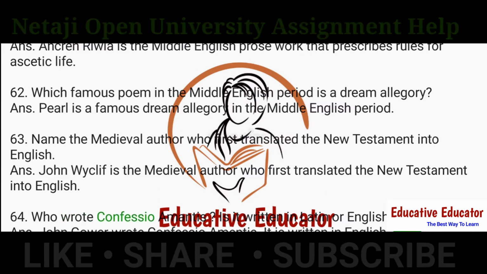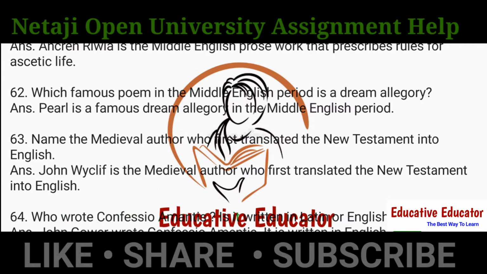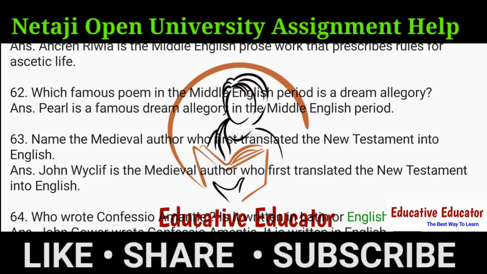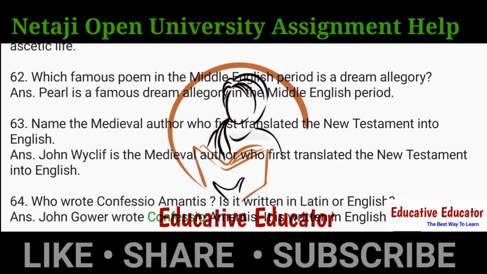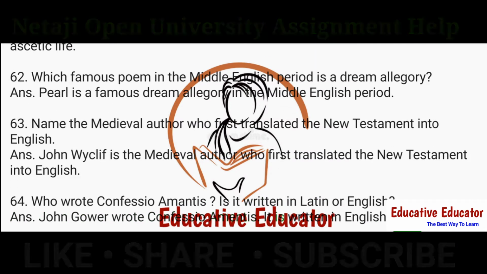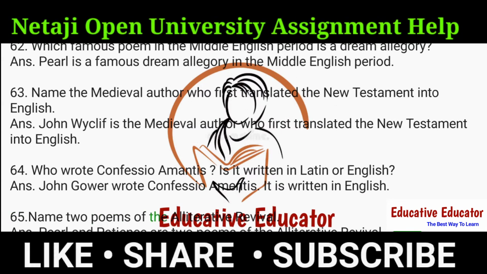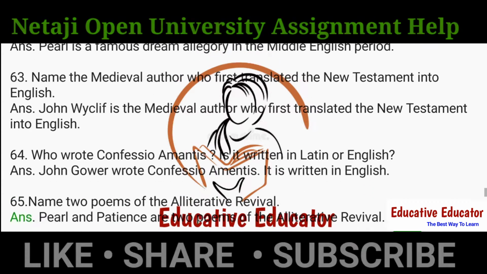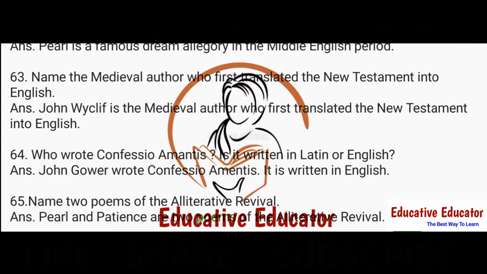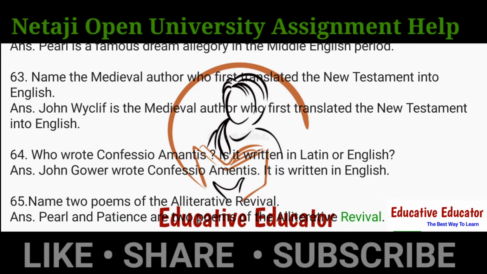64. Who wrote Confessio Amantis? Is it written in Latin or English? Ans. John Gower wrote Confessio Amantis. It is written in English. 65. Name two poems of the alliterative revival. Ans. Pearl and Patience are two poems of the alliterative revival.